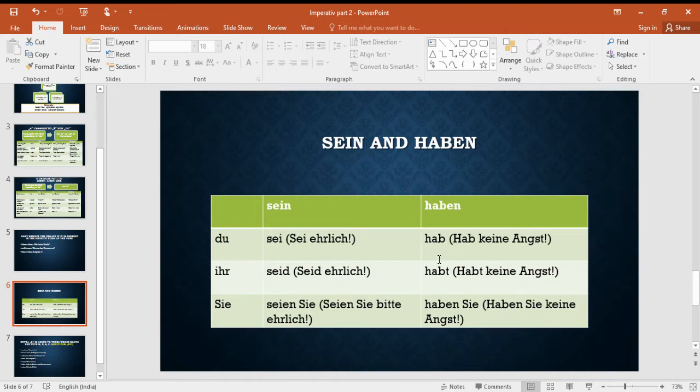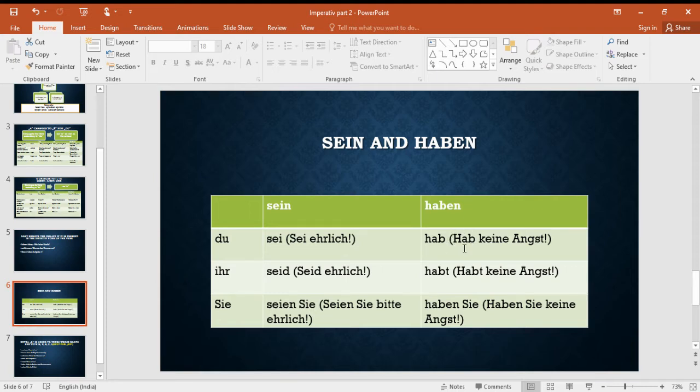Haben is quite similar to its conjugation. Only for du it is different. Hab. Hab keine Angst. Don't be afraid, or don't have any fear. So Angst haben is to have fear. That is why here we have to take the imperative form of haben.